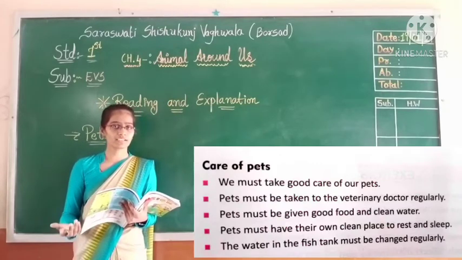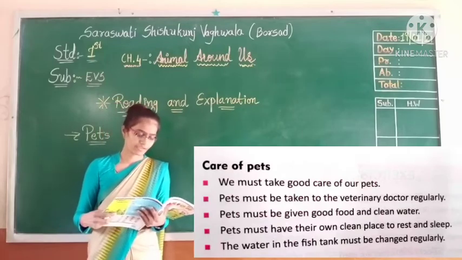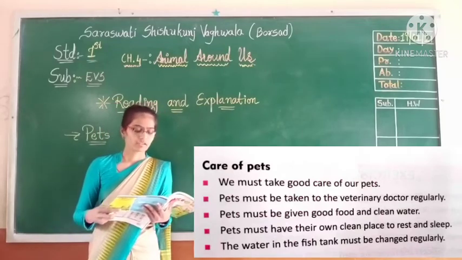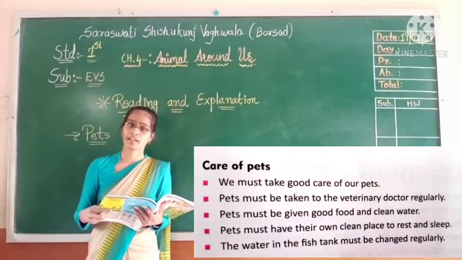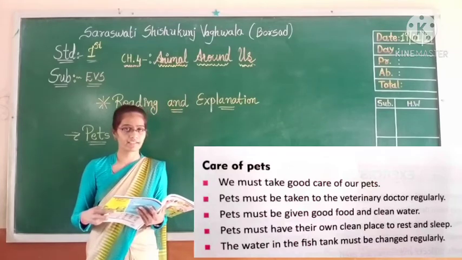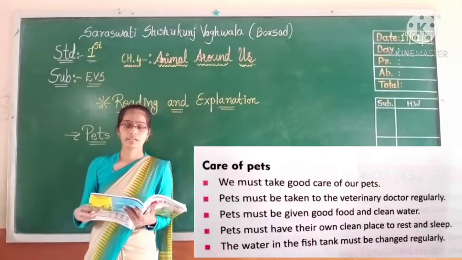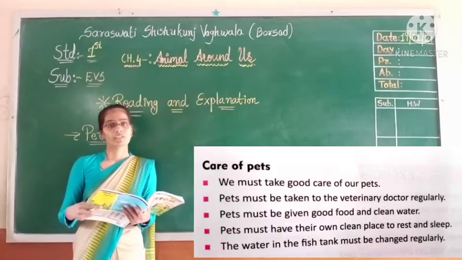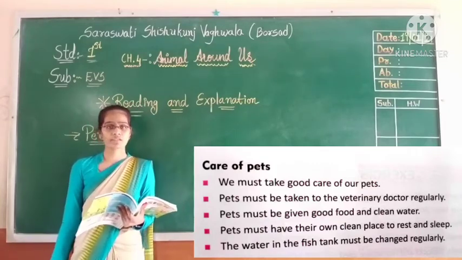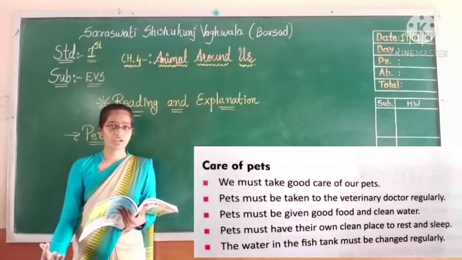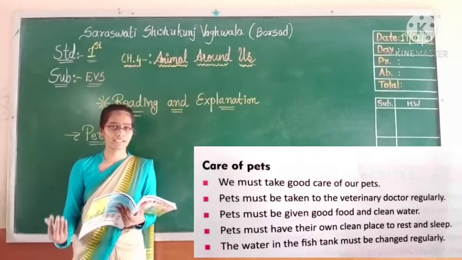But how should we take care? Let's see. We must take good care of our pets. If we keep them in our house, we should take care of them.